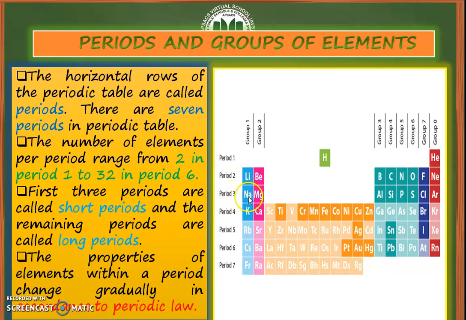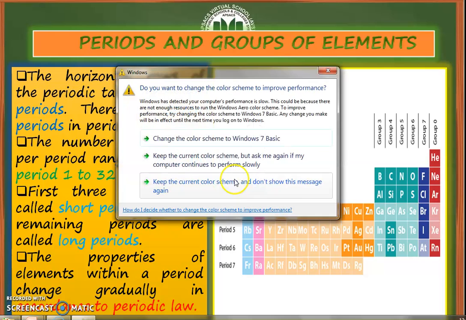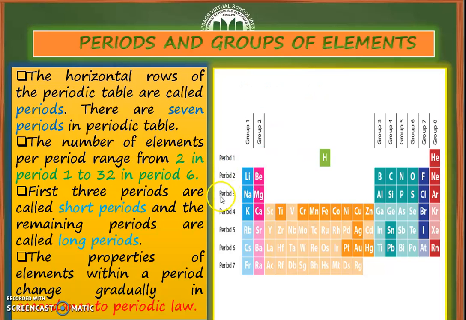For example, lithium is present in period number 2, while sodium is present in period number 3 of the periodic table. Similarly, carbon is present in period number 2, or the second row. While if you see calcium, Ca, it is present in period number 4 of the periodic table.